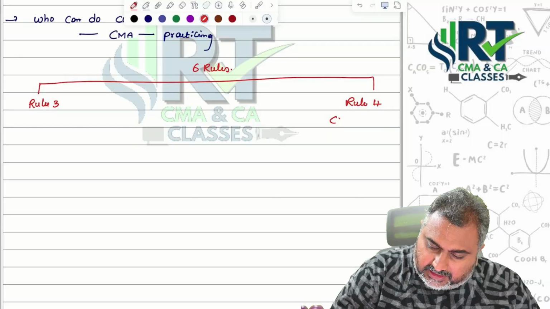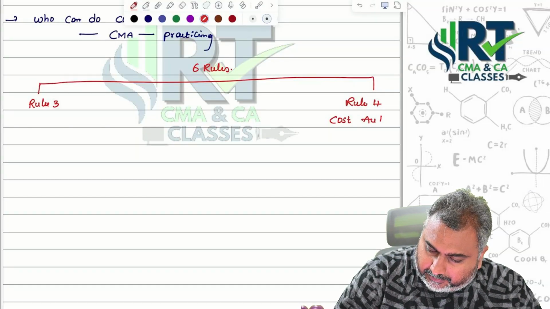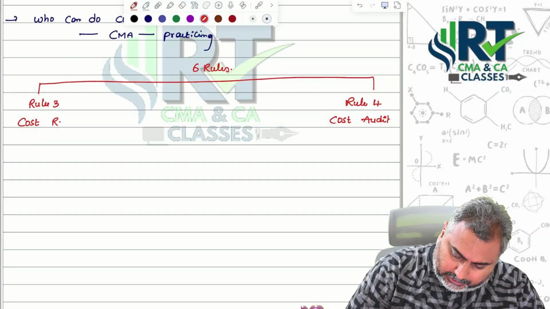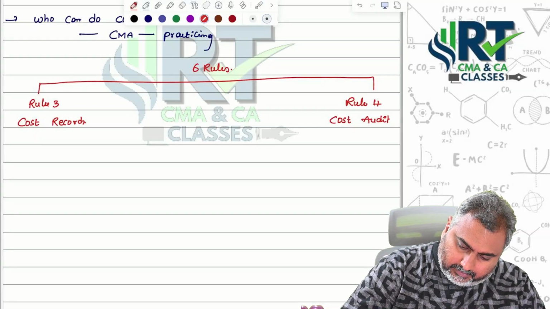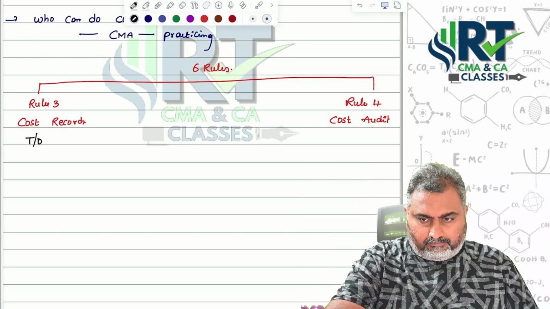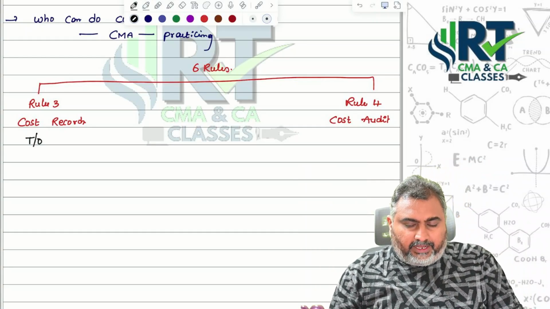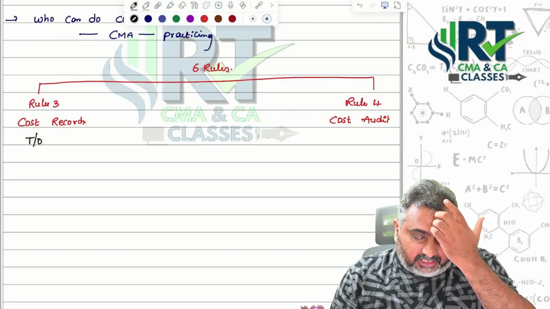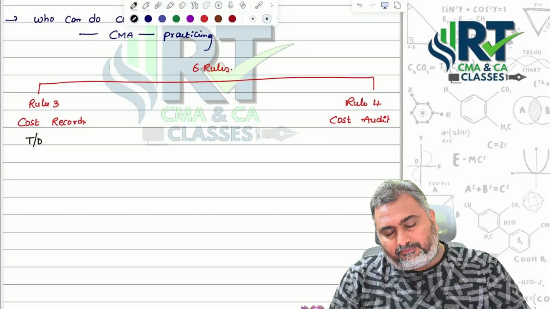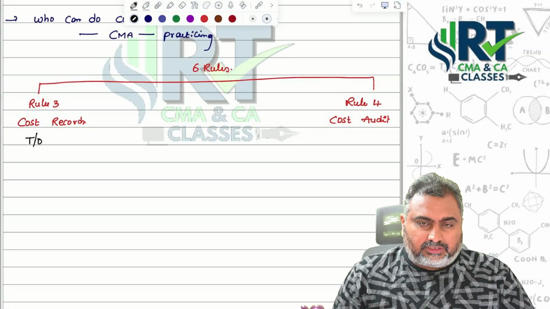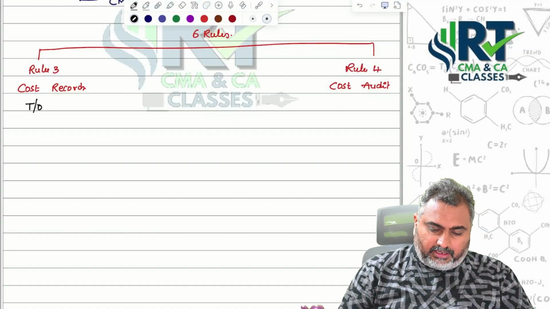Rule 4 is about cost audit and rule 3 is about cost records. Rule 5 is the maintenance of cost records. Rule 3 is regarding the applicability of cost records, and rule 4 is about cost audit. Now we are talking about rule 3, the cost records point of view.